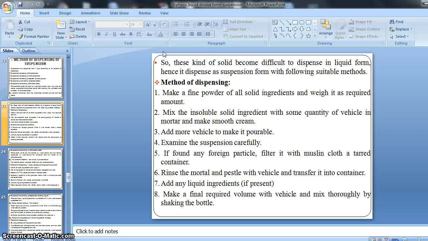insoluble solids, right? Because we can't dispense it in a liquid form, since it does not dissolve in a liquid. That's why we choose the suspension dosage form. There are various reasons, means for the formulation of any kind of dosage form, there is one reason behind it.